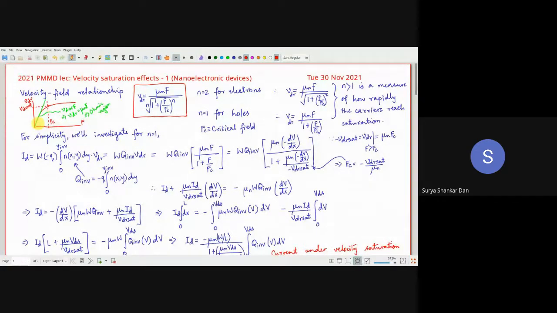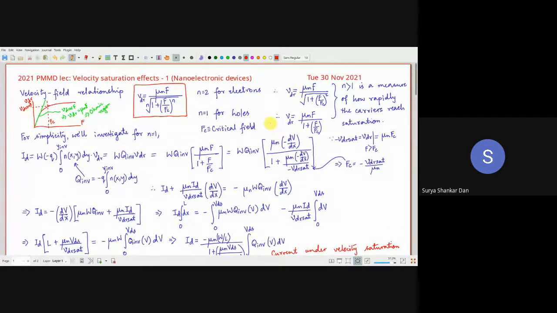We all know that the holes are more massive compared to the electrons, and as a consequence, n is minimum, that is n equal to 1. For example, in case of electrons, n equal to 2 or close to 2, which simply implies that your VDR sat is going to be larger. Here it is root, here it is not.